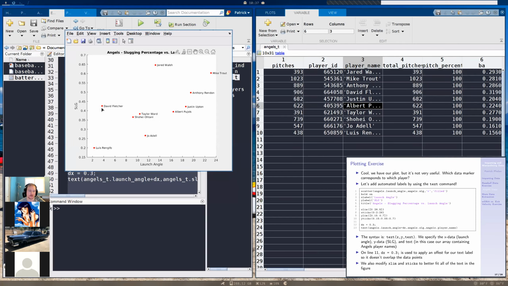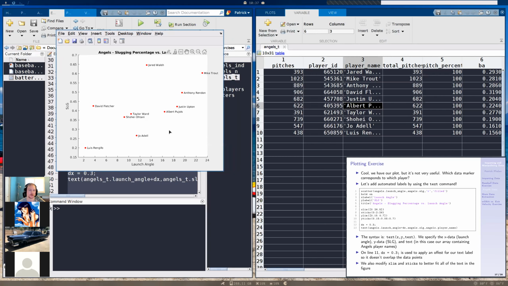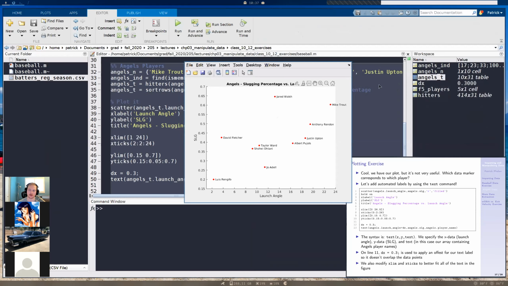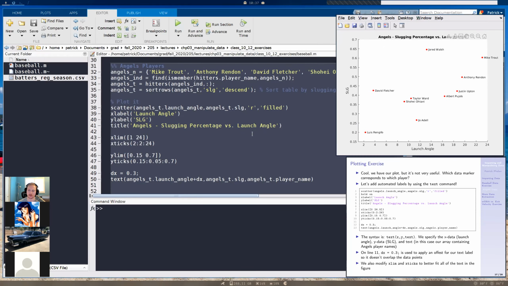All right, so David Fletcher. Look at this launch angle, it's not high at all. His slugging percentage, it's not good either, but he gets on base a lot. I love Fletcher. And then as expected, we got Trout up here. Still pretty good slugging percentage. Rendon, it's still pretty good. Walsh, hopefully not an anomaly. Yeah, Lisetella, man, I love Lisetella, but I also kind of like the A's too, so even though they're out of it, I was kind of rooting for them, even though they're in our division.